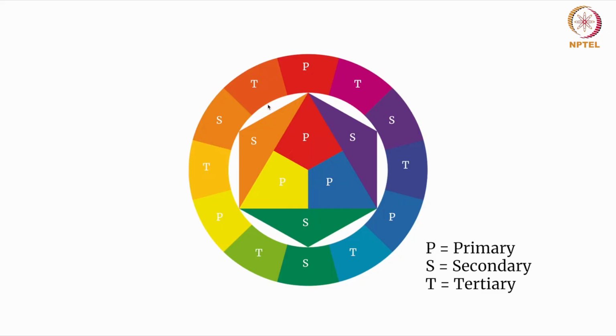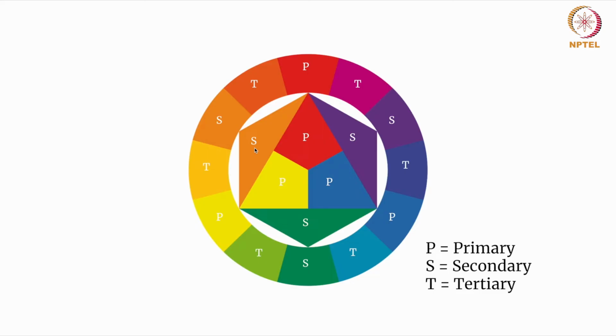And then the best way to understand this is you take this pure color, primary color, okay, and do this exercise at home. And to do this exercise, for example, you have taken red, yellow, and blue. Now take equal amounts of red and blue and mix them. You will get this color. And similarly, equal amounts of yellow and blue, you will get green. The same thing with red and yellow, and you will get orange.